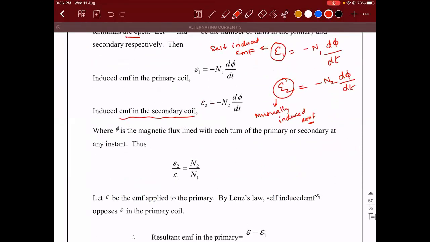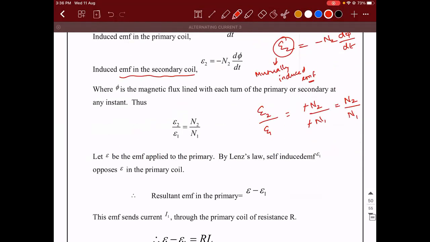Now, if you divide the mutually induced EMF and the self-induced EMF, E2 divided by E1, we will get minus N2 divided by minus N1. Minus and minus will get cancelled. You will get N2 divided by N1. So, this is the first formula that we are going to learn with respect to transformers. You can ask me why this formula is used actually. To understand how much will be the EMF that you get generated depending on the number of turns. Okay. So E2 by E1 is equal to N2 divided by N1. So have this in your mind.